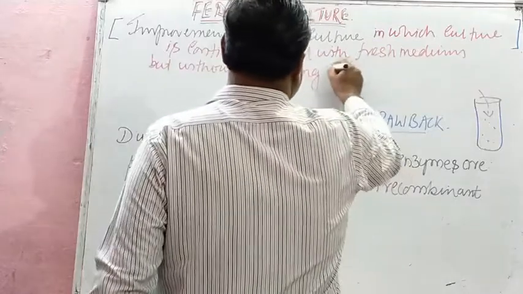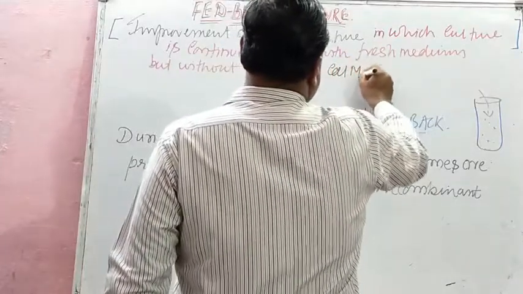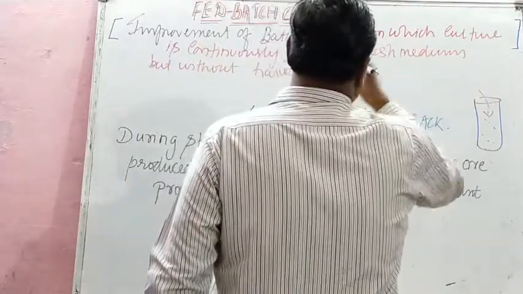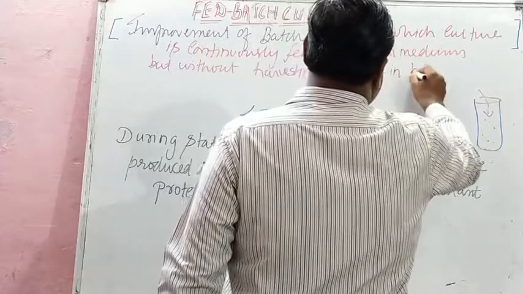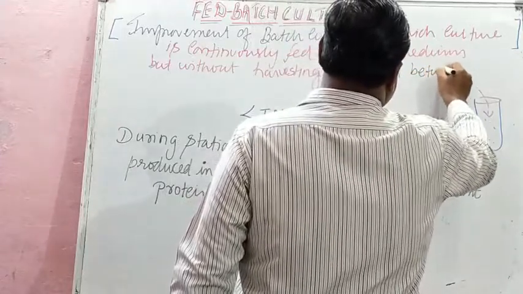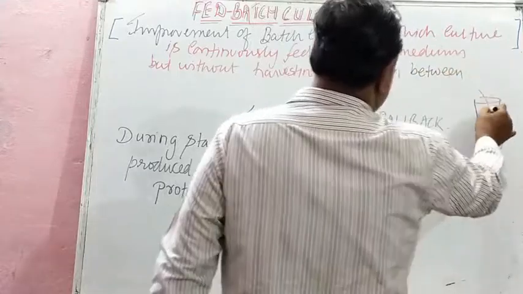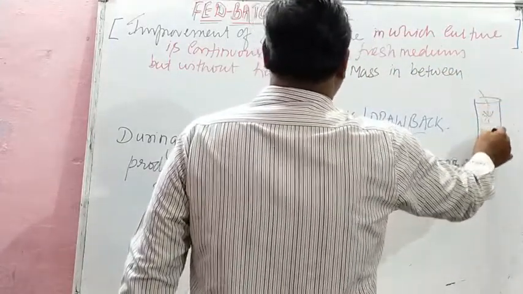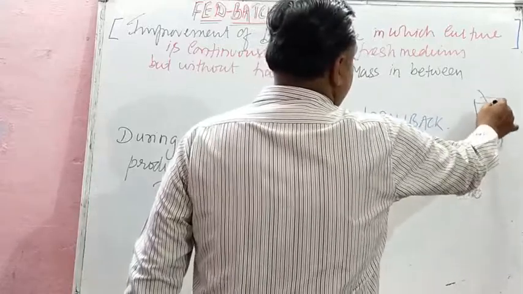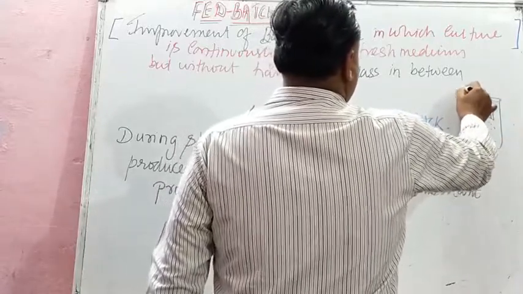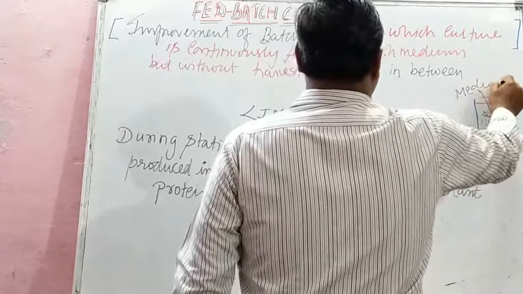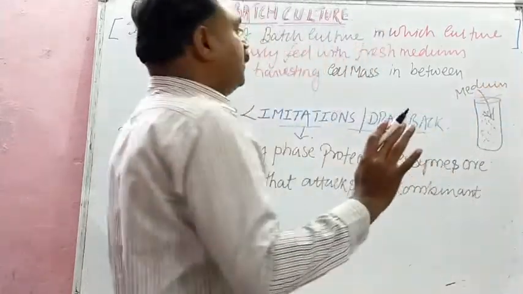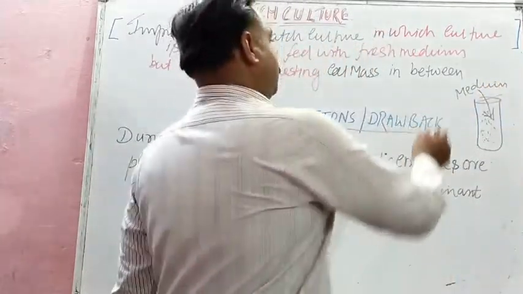So it is an improvement of batch culture, in which the culture is continuously fed with the medium, but without harvesting the cell mass in between.